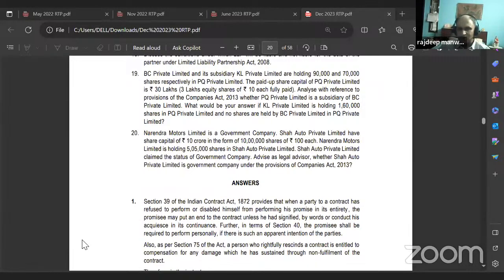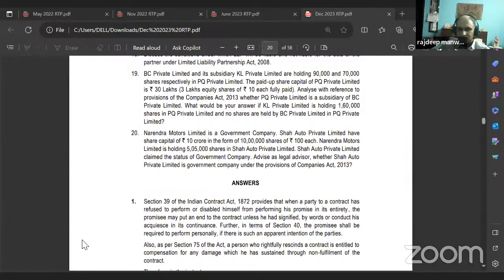Now continue reading, Bhavna. Analyze with reference to provisions of the Companies Act 2013 whether PQ Private Limited is a subsidiary of BC Private Limited. Now, suppose they would have asked, analyze whether PQ Private Limited is a subsidiary of BC Limited and KL Limited. Is it a subsidiary of KL or of only BC? Only BC, because KL is not holding with its subsidiaries. So it's only of BC. Correct or no? Okay. Then second part.